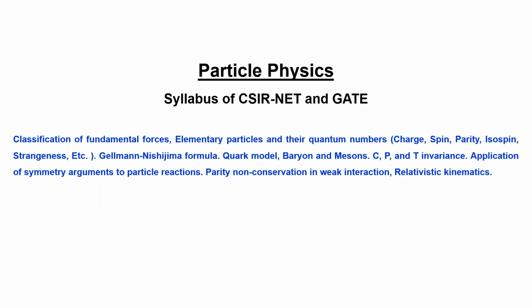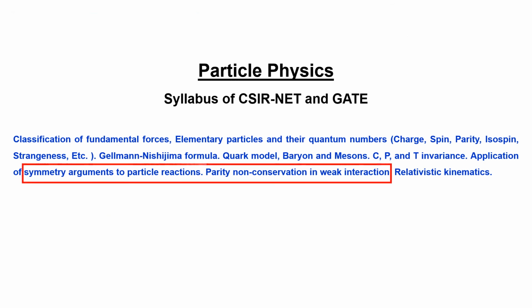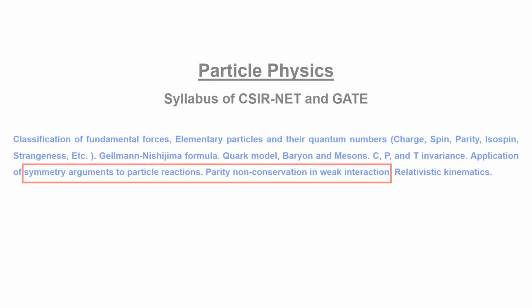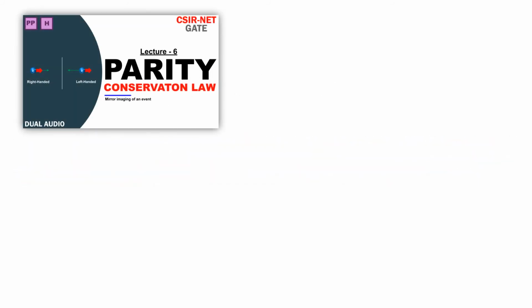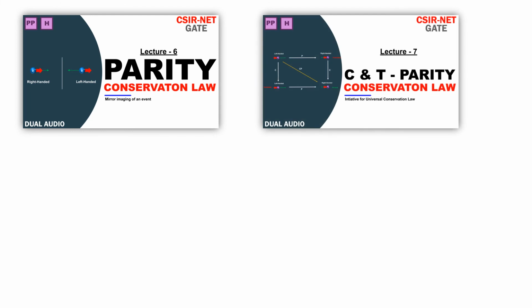In the syllabus of particle physics, two topics, symmetry arguments and non-conservation of parities in weak interaction, are mentioned. Those who have attended our previous lectures of particle physics have already studied P parity, C parity and T parity conservation. These three parities are also known as symmetries.